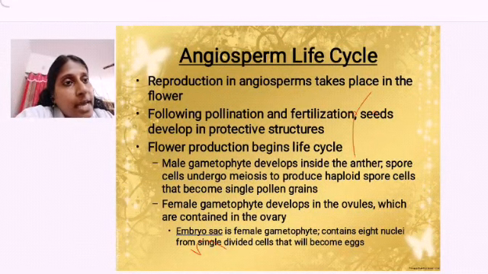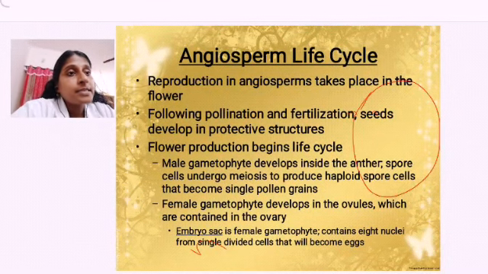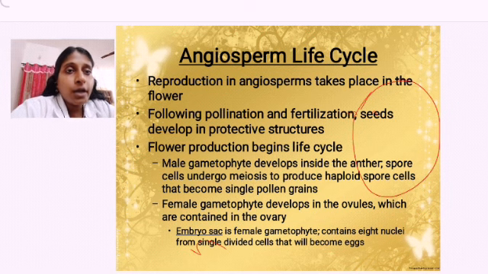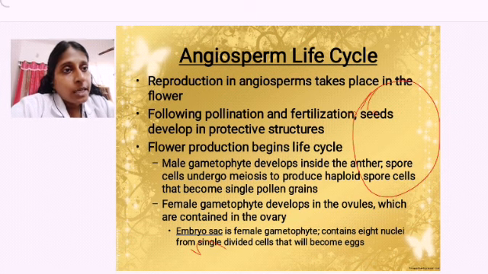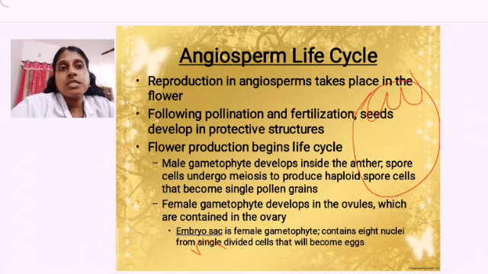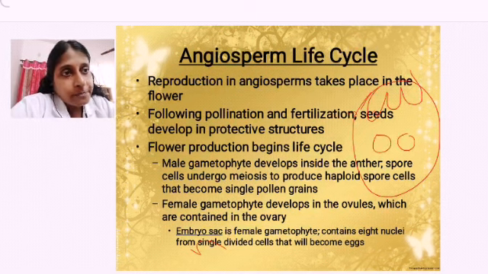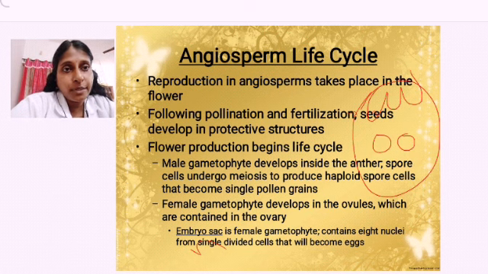Okay. Now listen very carefully, very important part here. Imagine this is the embryo sac. In it the female gametophyte undergoes division and forms 8 haploid cells. 3 at the top, antipodals. What do we call them? Antipodals. 2 in the center, polar nuclei. What do we call them? Polar nuclei. These are all different nuclei, all haploid in nature. So this is antipodal, this one is polar nuclei.